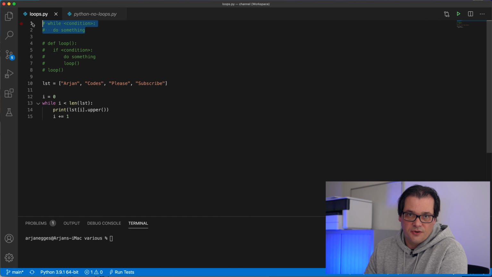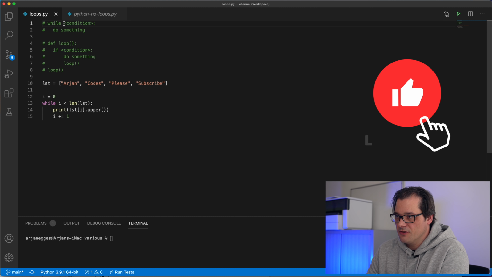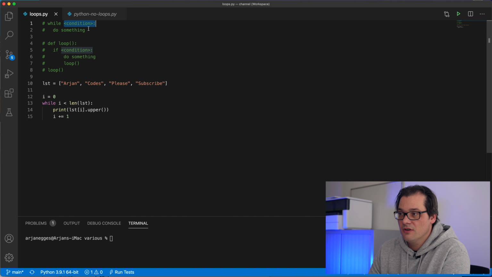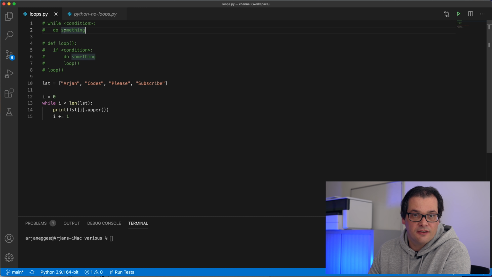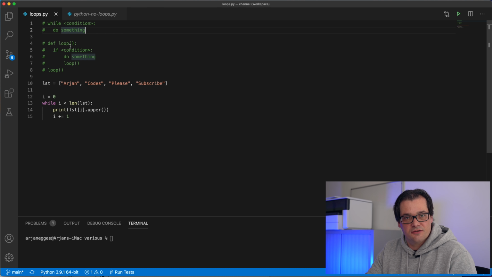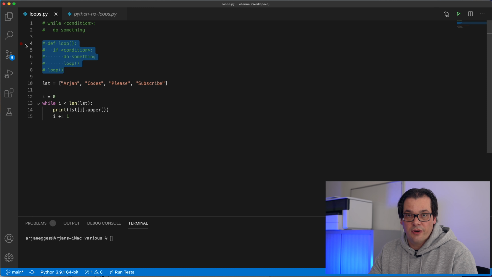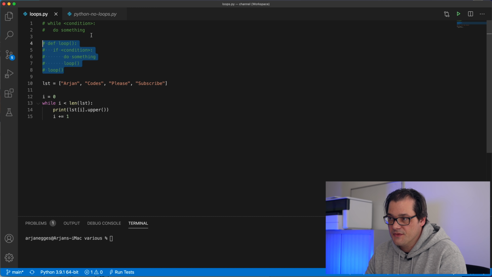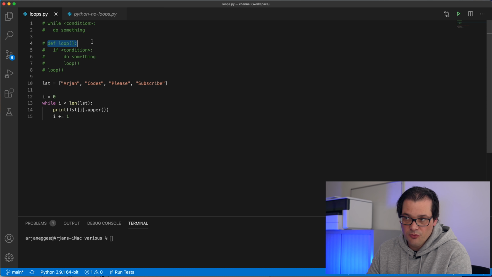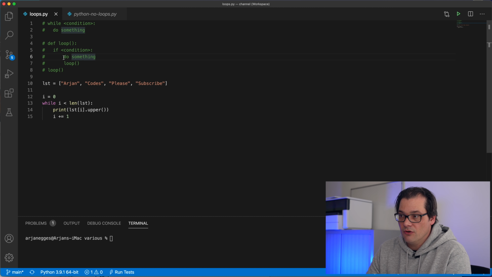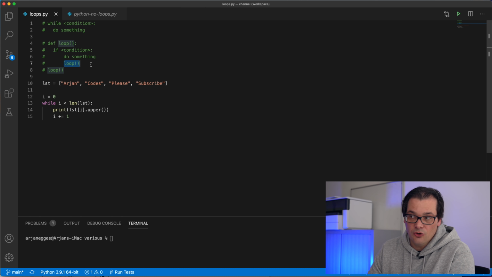This is the general structure of the while loop. There's a condition and there's a body. And while the condition evaluates to true, we run the code that's written in the body. If you want to translate this into a version that uses recursion instead of the while loop, this is the equivalent version that you should build. There's a function, in this case I'll just call it loop. In the beginning of the loop we check the condition. If it holds, we do the same thing that we were doing here in the body of the while, and then we recursively call the loop function again.